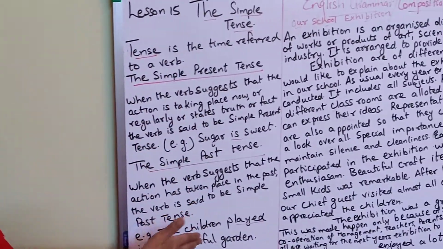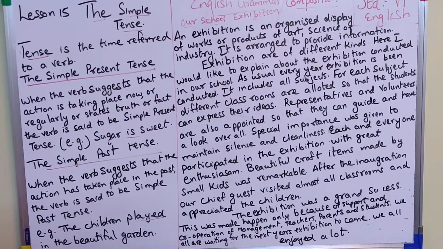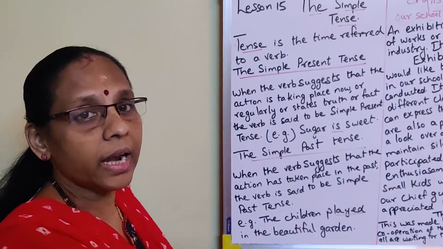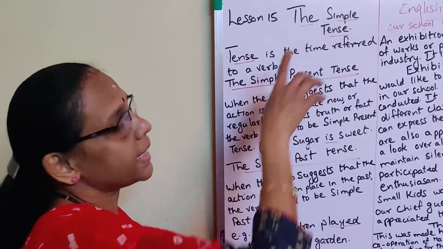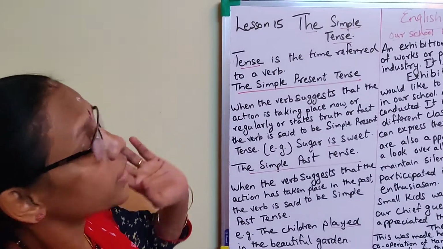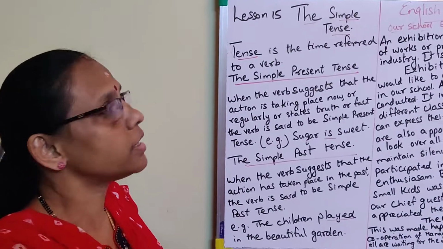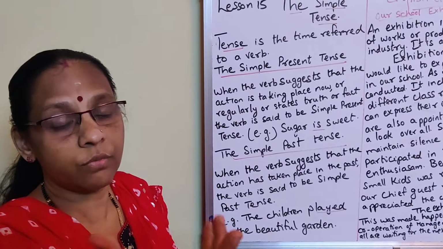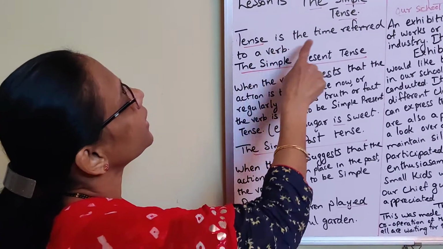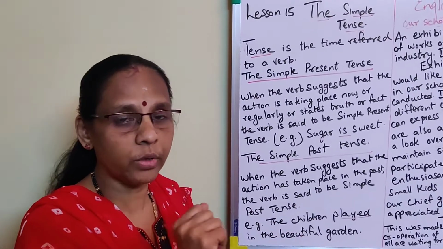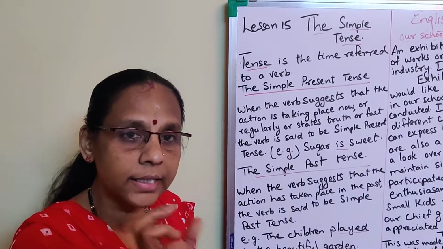First I'll explain the grammar lesson. Grammar lesson number 15 from your grammar textbook, the simple tense. Understood? So what is tense? First of all, here the lesson is the simple tense. What are tenses? Tense is the time referred to a verb. There is a verb and the time referred to that, that is tense.